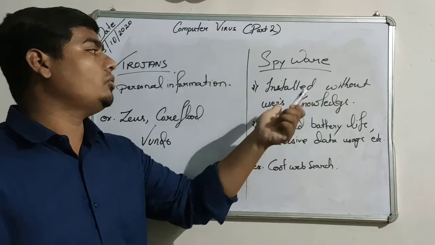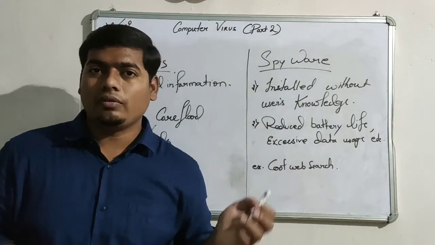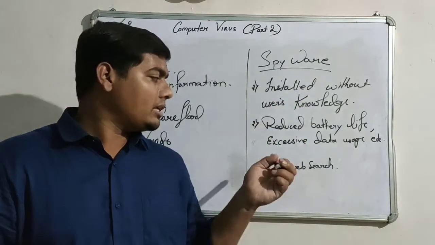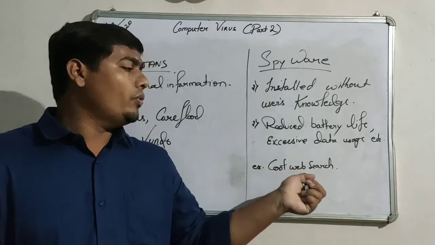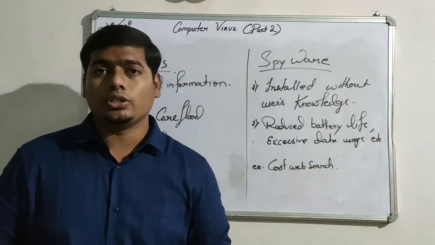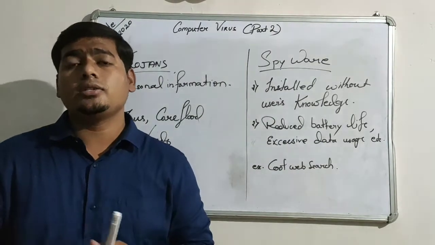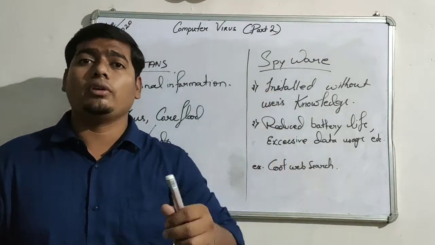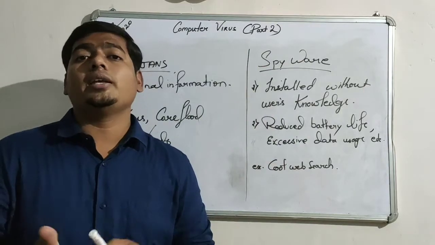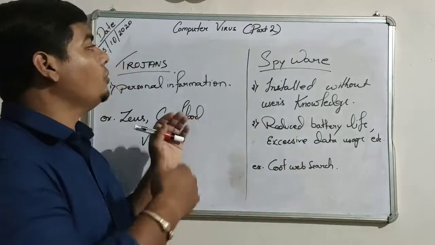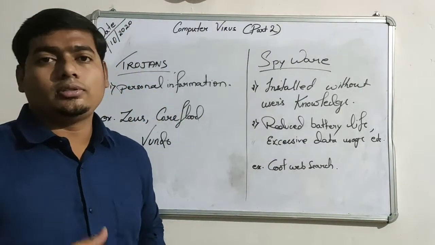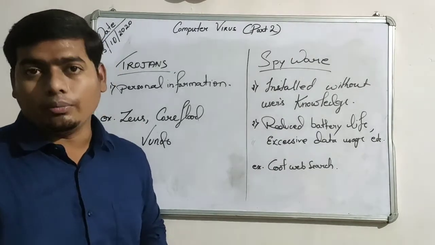Spyware is installed without the user's knowledge. One example I have given in your book, there are 2-3 examples, but one is Cool Web Search. What we have learned till now is about viruses, worms, Trojans, and spyware. These are different from viruses and different from worms also. They are two unique ways of attacking our computer.